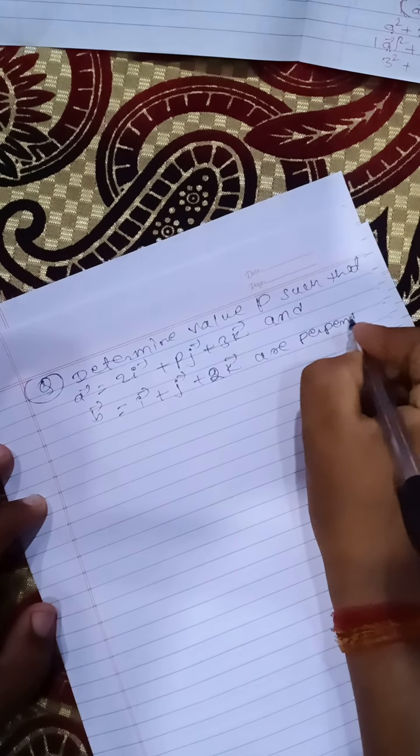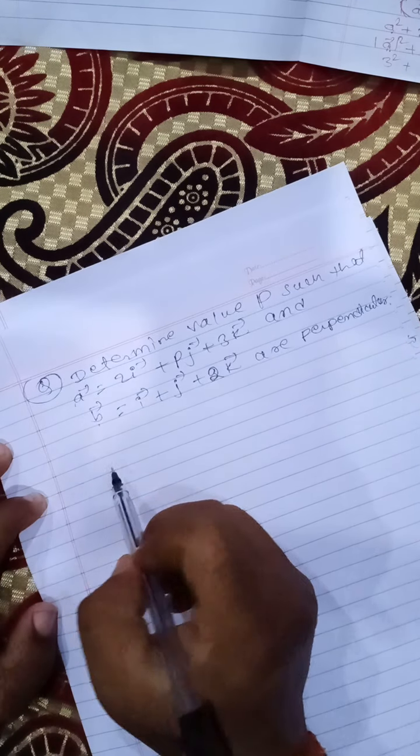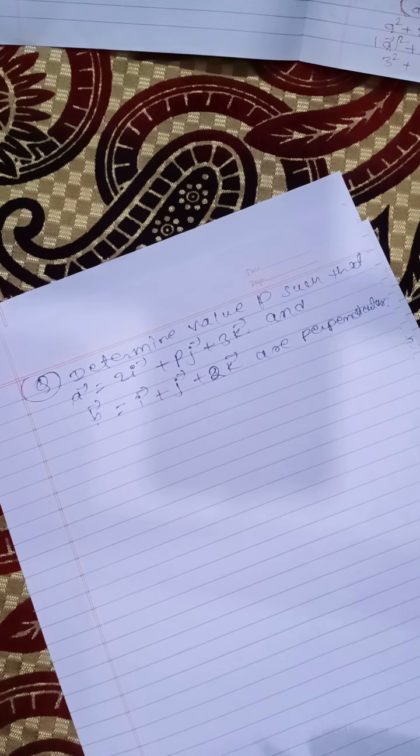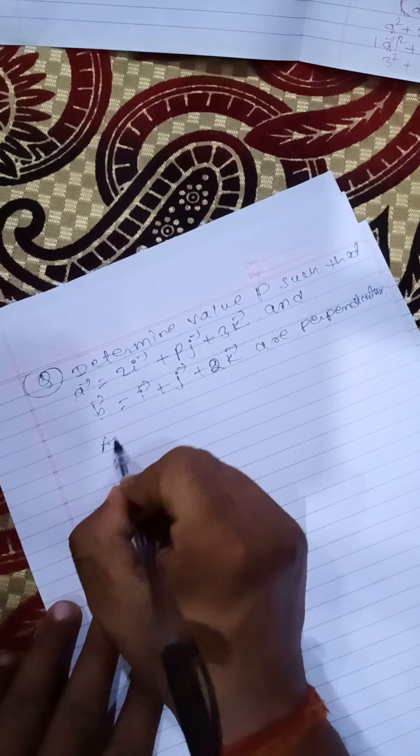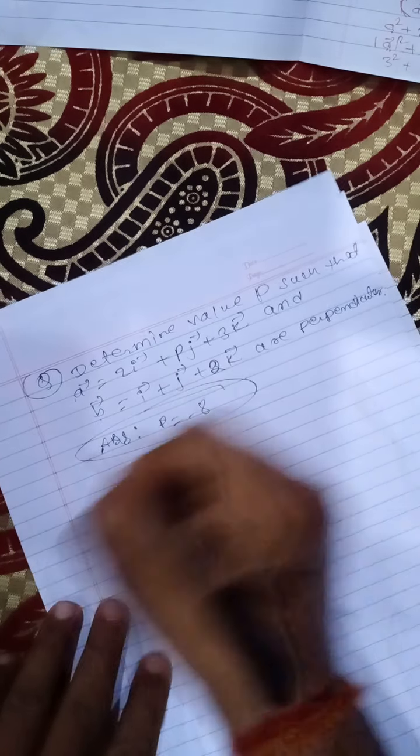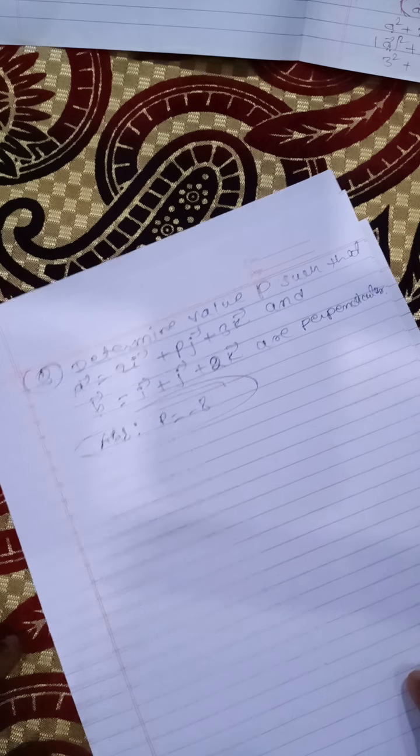You complete it, perpendicular. So obviously a and b are perpendicular, a dot b equal to 0. Then substitute the value, you will get the p value. The answer will be p is equal to -8. Okay, you calculate yourself.